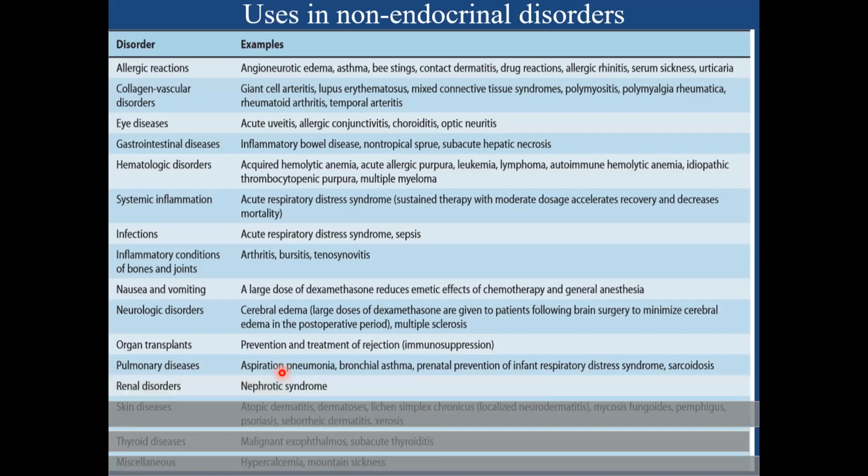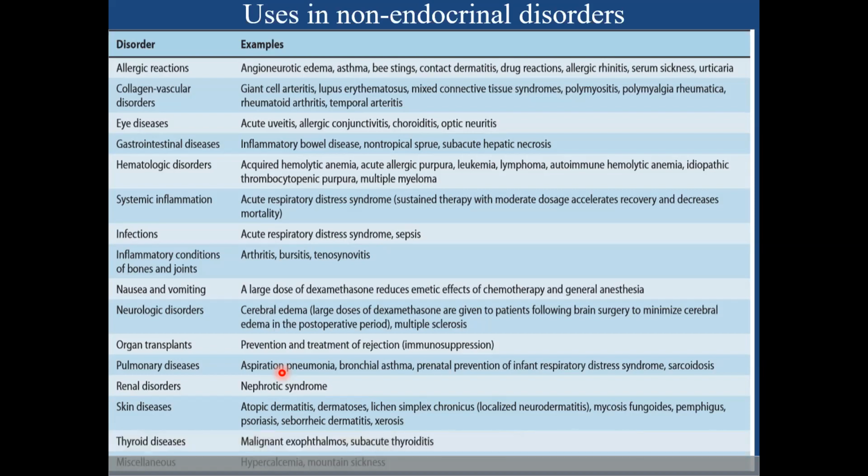Renal disorders, mostly in the treatment of nephrotic syndrome, probably because of minimal change disease, which is well established, used both in adults and children. Skin disorders, in atopic dermatitis, in life-threatening conditions like pemphigus vulgaris, psoriasis, and seborrheic dermatitis and xerosis, it can be used.